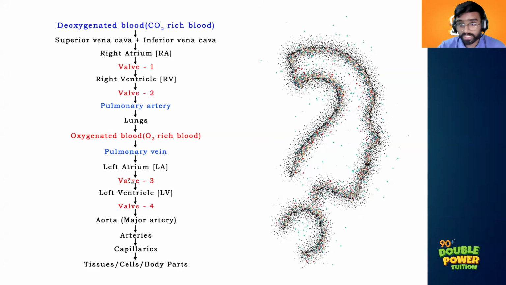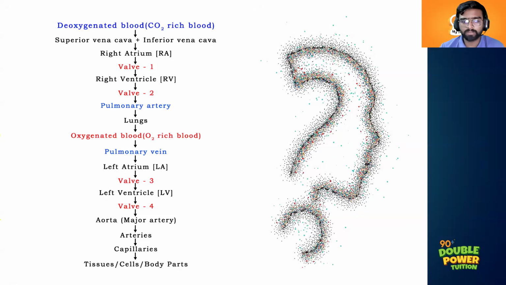But here, what you can do additionally, if you want to attract your teachers a little more, is that after drawing this flow chart, you try to mark the walls with a different color. Give a different color for the walls and also for oxygenated and deoxygenated blood, and also the pulmonary artery.